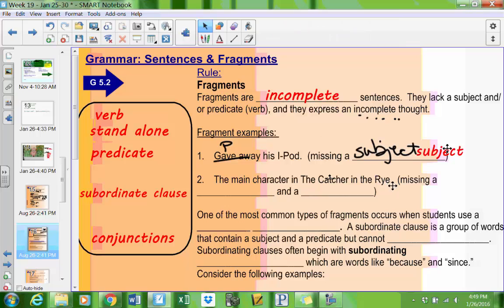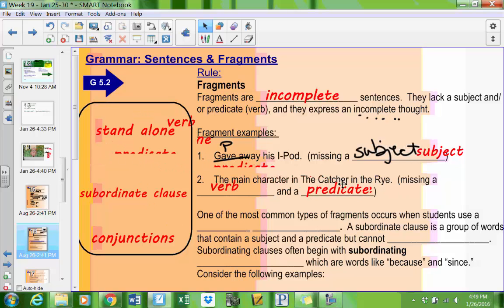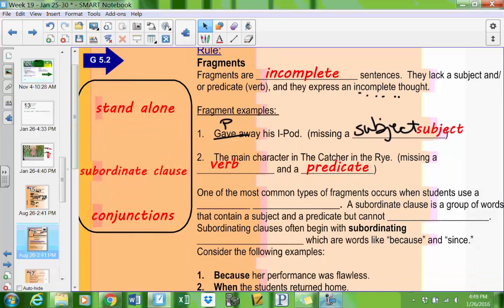The main character in The Catcher in the Rye. Well, sounds like I have a who. I know I'm talking about Holden Caulfield. But we're missing something more than that. So what we're missing is the verb. Ooh, grabbing the wrong stuff here. We're missing the verb, and that means we're missing the predicate. If we don't have any action that he's doing, we're missing both the verb and the predicate.